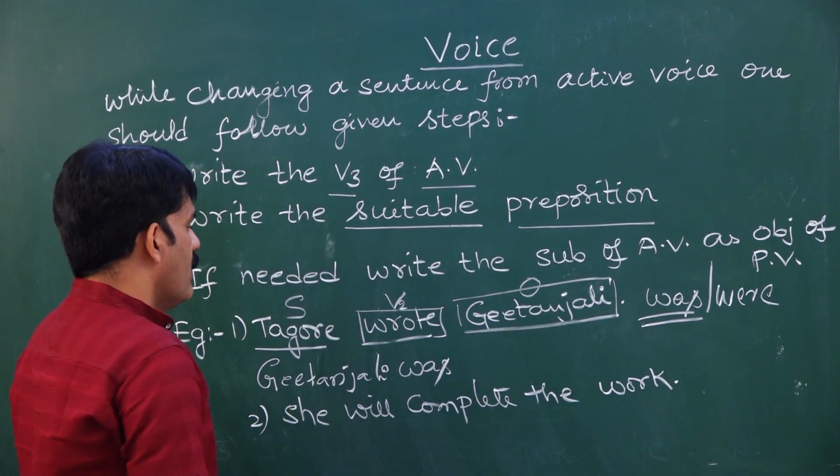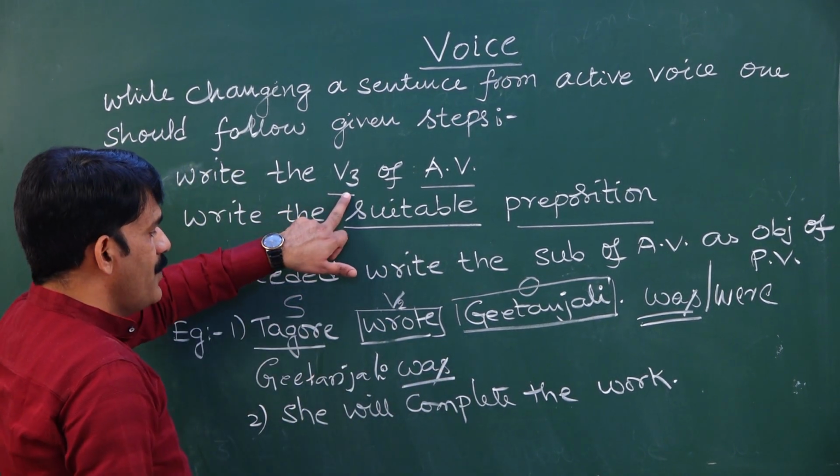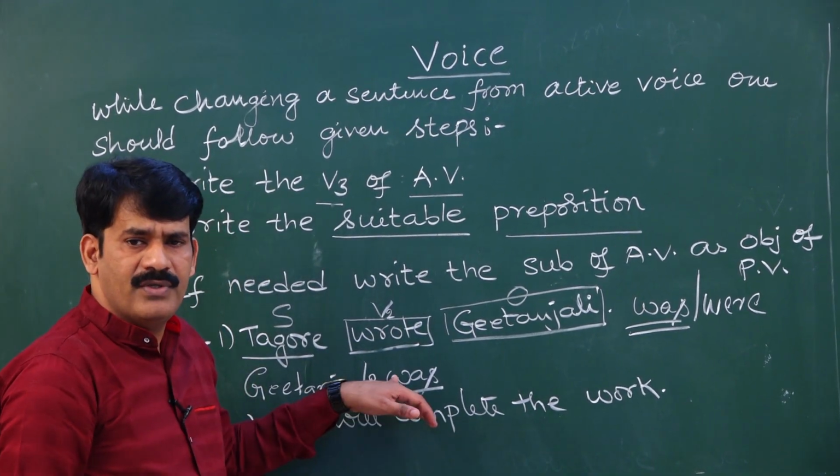Gitanjali was. Once after writing a suitable be form, what did I ask you to do? You have to write V3 form of the given active voice. What is the third form of wrote? Written.